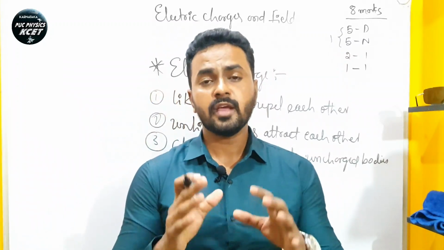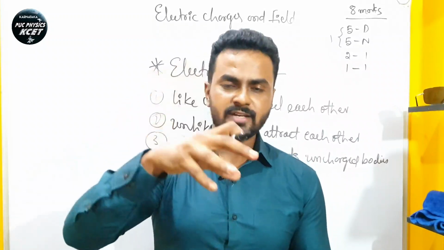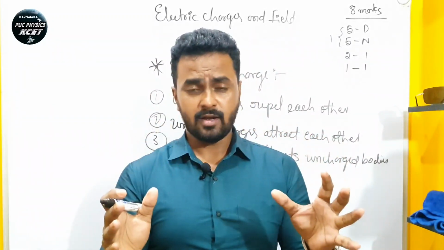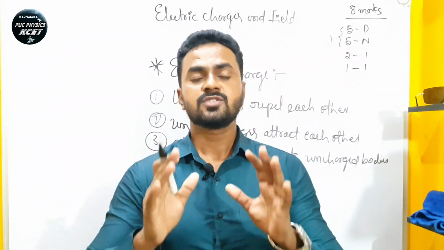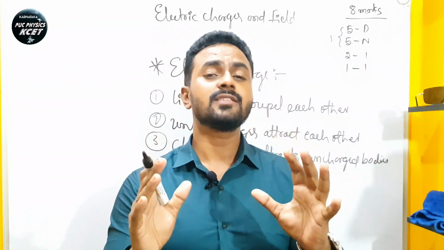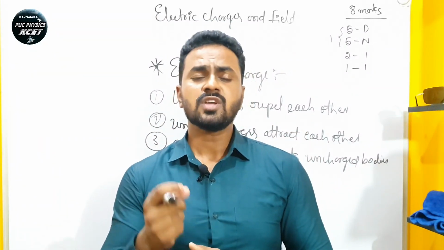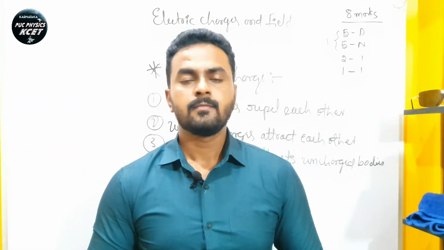Then we can observe that when we put some charges on a conductor, these charges accumulate and reside on the surface of the conductor, which means charges always reside on the surface of the conductor. That is also one point. Charges always accumulate on the sharp edges of a conductor.